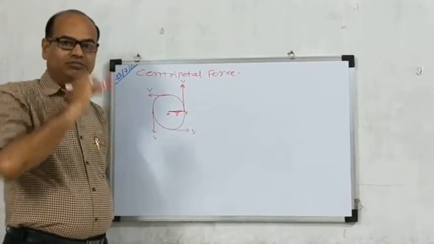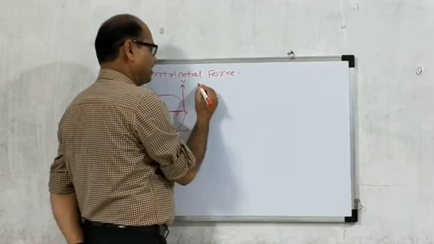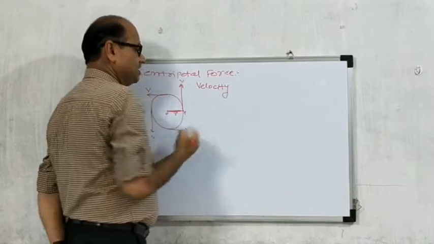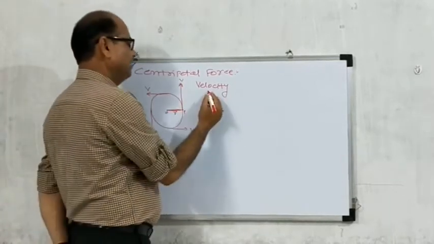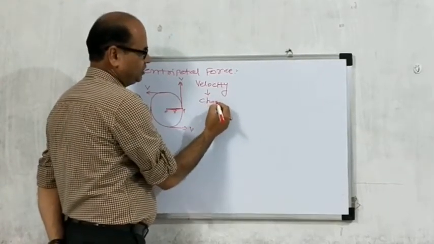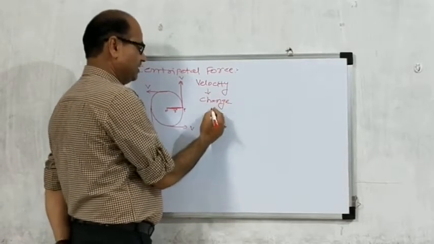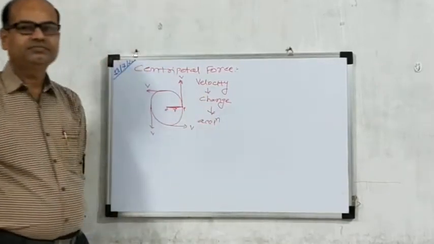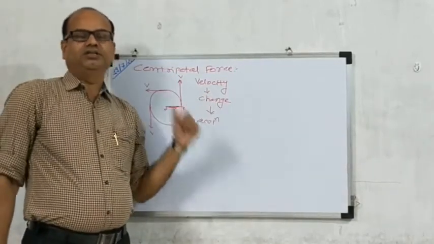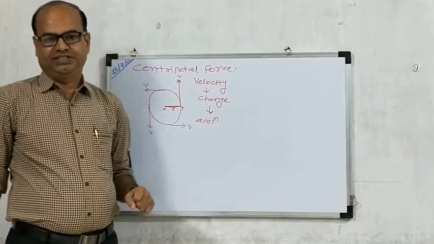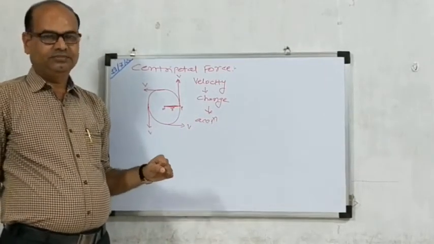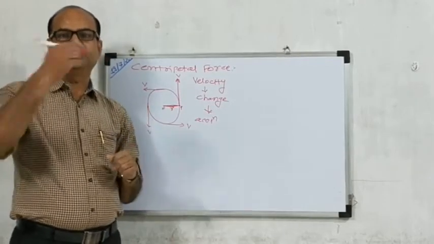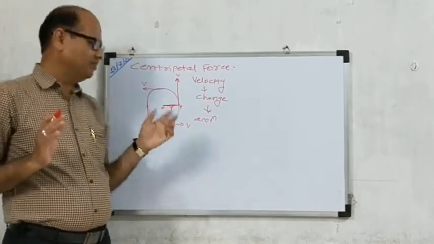The velocity must change, and the change in velocity must be produced by acceleration, at different points of the particle moving in a circular form.